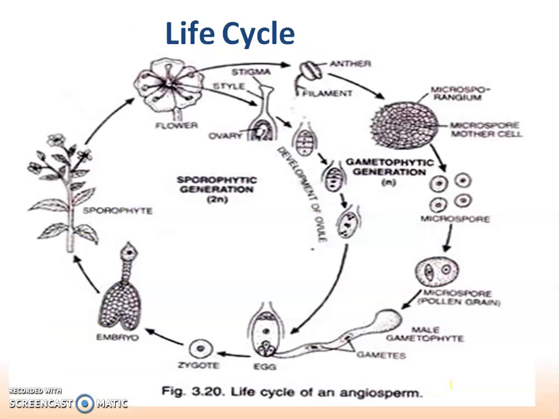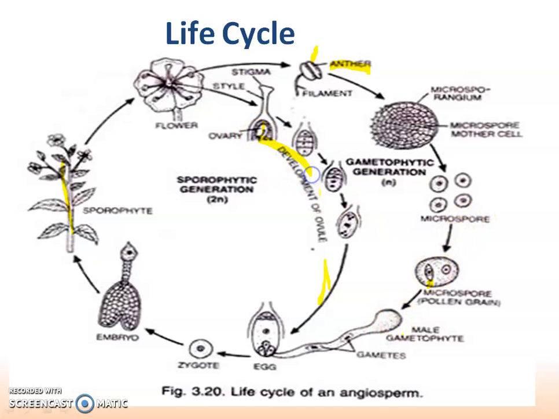Then the life cycle you can see here. The plant is the main sporophyte. On this, the flower is borne. This flower contains the female part and the male part. The male part contains the anther. These anthers have many microsporangia which undergo meiosis, and microspores are formed. These microspores are actually the pollen grains.